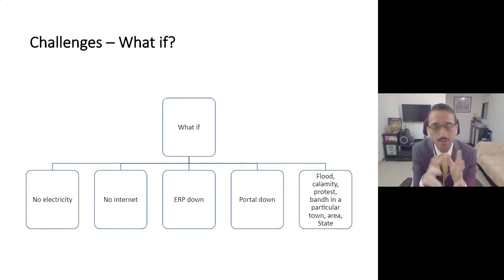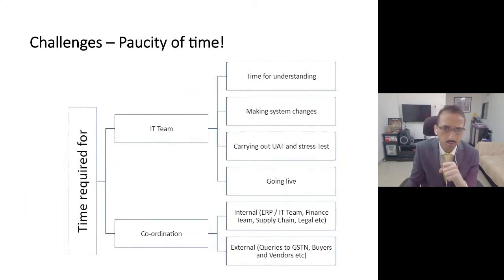Additionally, the government is yet to clarify what a taxpayer should do if the electricity is down, the internet is down, the ERP system is down, or the government portal is down, because without an IRN, can I supply the goods or not? Otherwise, it will hamper my business. On that particular aspect, the government has said that they will clarify in days to come, so we'll have to wait and watch.